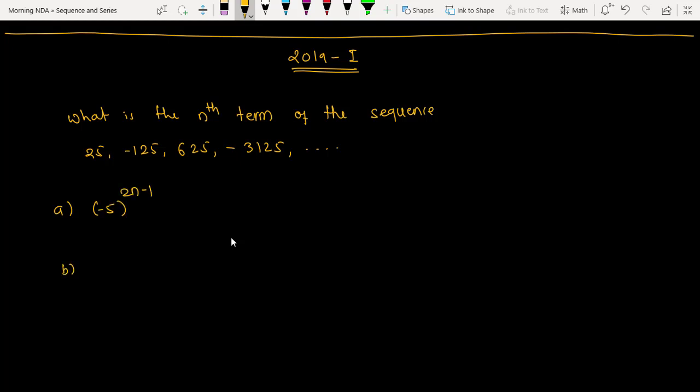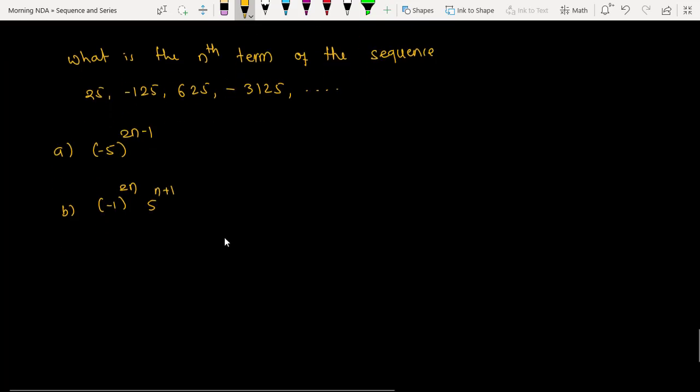Option B is minus 1 to the power 2n and 5 raised to power n plus 1. Option C, minus 1 to the power 2n minus 1, 5 raised to power n plus 1, and option D is minus 1 to the power n plus 1, 5 raised to power n plus 1. Yes, so this was the question from your 2019 first part. What is the nth term of the sequence?